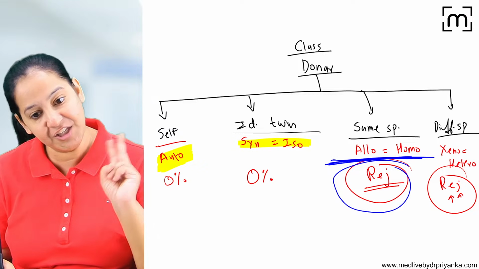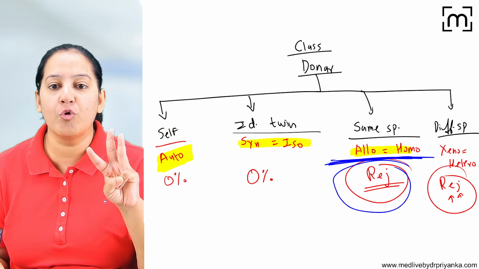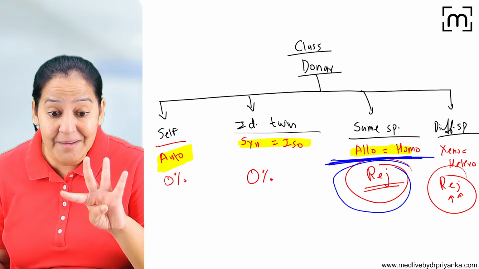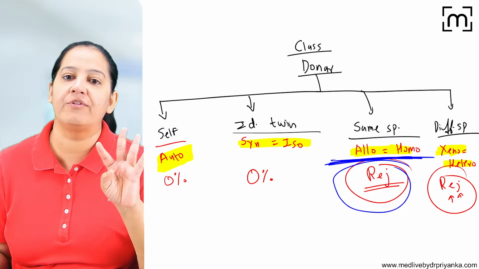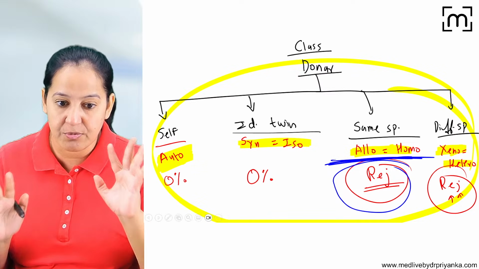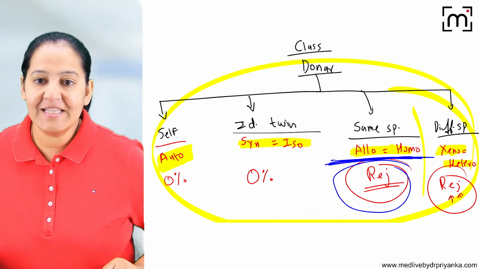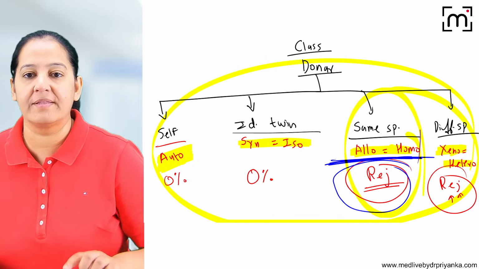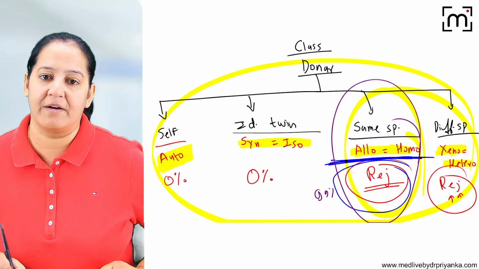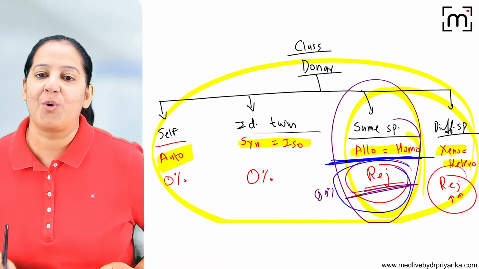If the donor is any human being, it's allograft or homograft. If the donor is an animal, it's xenograft or heterograft. You get many MCQs from this, so please learn that. Now, the basic problem: 99% of grafts, 99% of transplants, fall in this category. So rejection is always the problem.